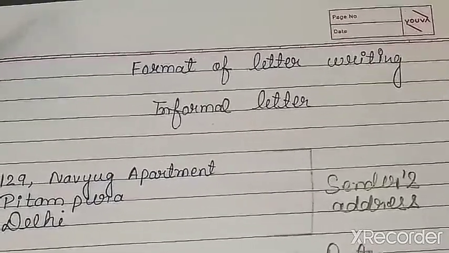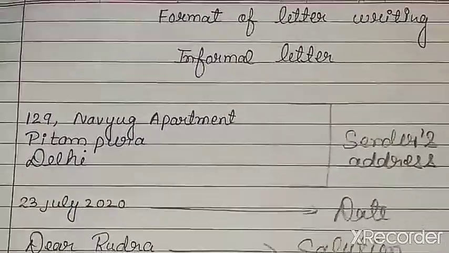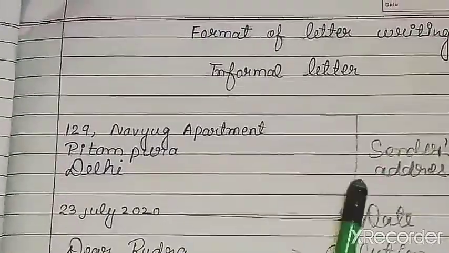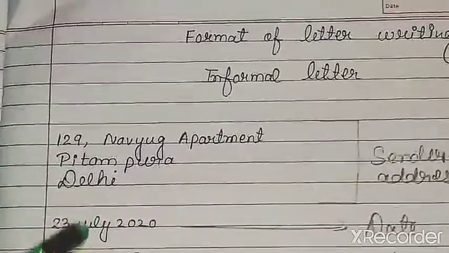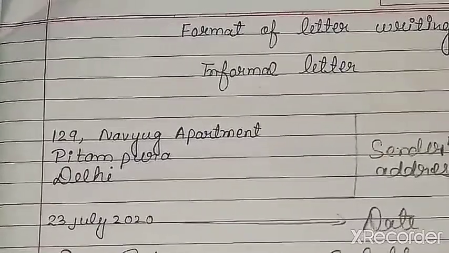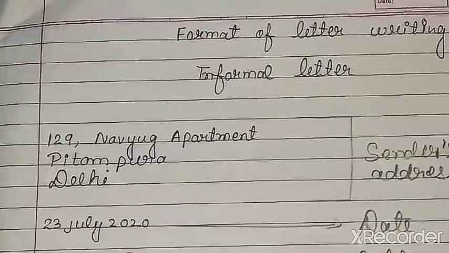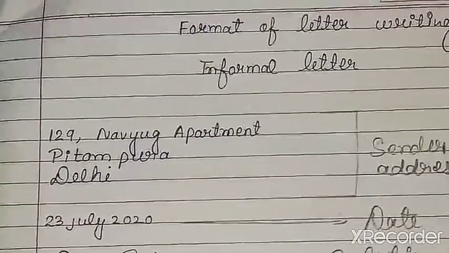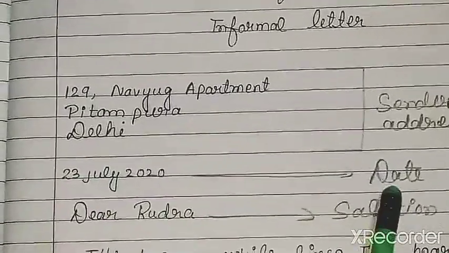Now we will discuss the format of an informal letter. First we will write the sender's address. We usually write the address on the left hand side of the page at the very top. The address should be accurate and complete. Even when writing to a close friend or relative, the address must be written so they can reply to the letter easily. After writing the sender's address, we will leave a line, then we will write the date.